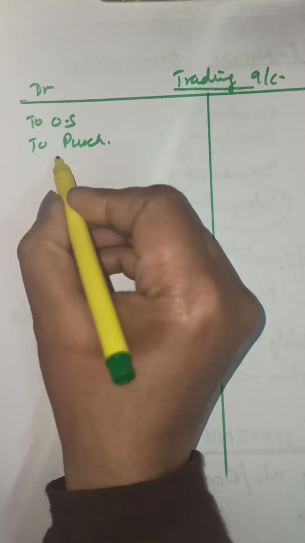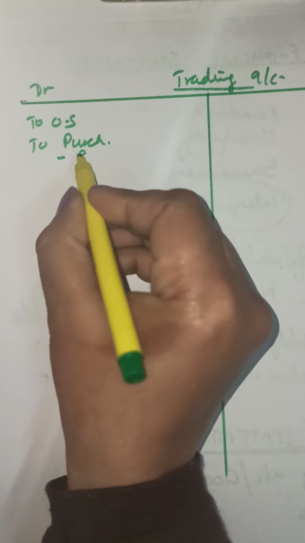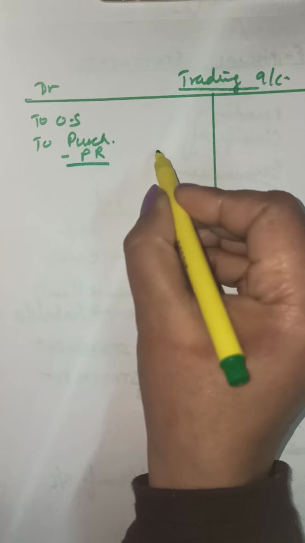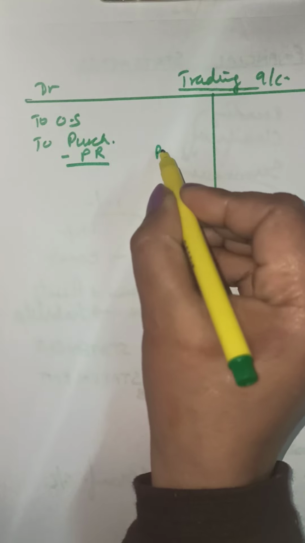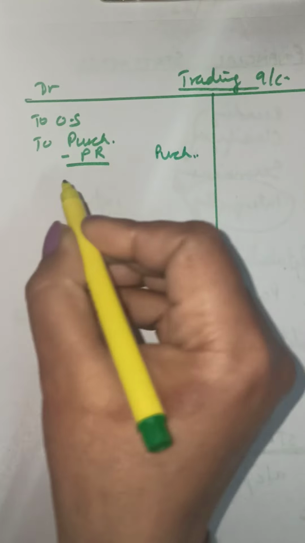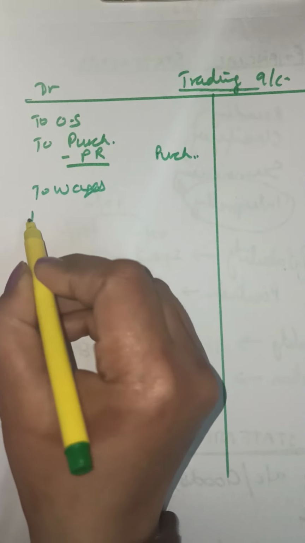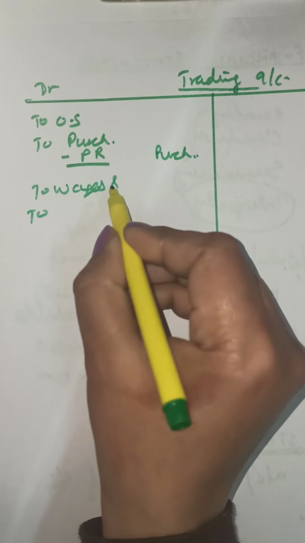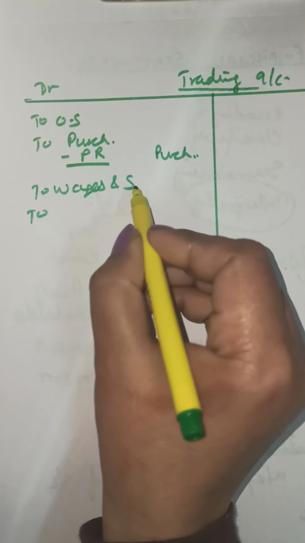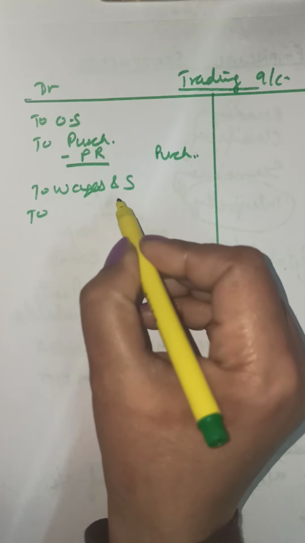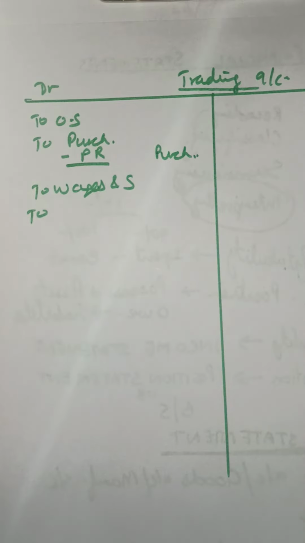Purchases will be, remember, net purchases. In case there are some purchase returns, they will be subtracted. So purchases means the net purchases. This will be the amount that comes here. To wages. In case it is written wages or wages and salary, you will have to go with the first word. We have learned this all in the ledger account when we were making it.